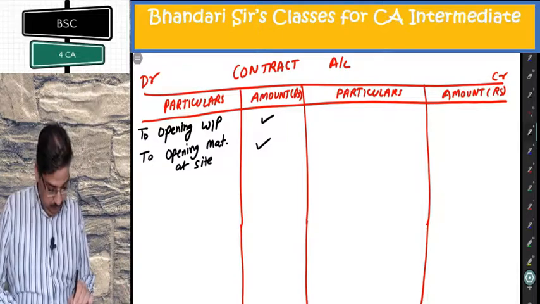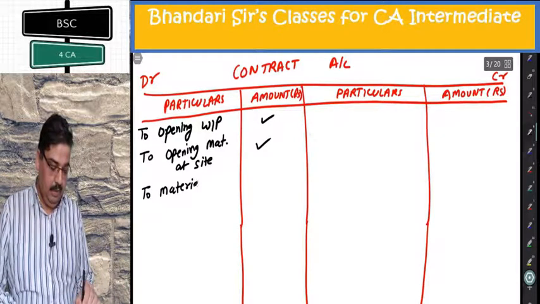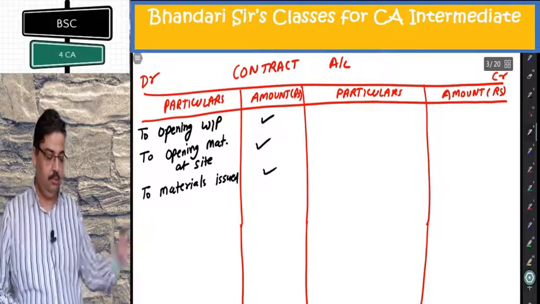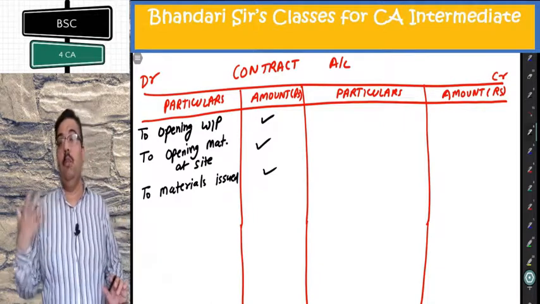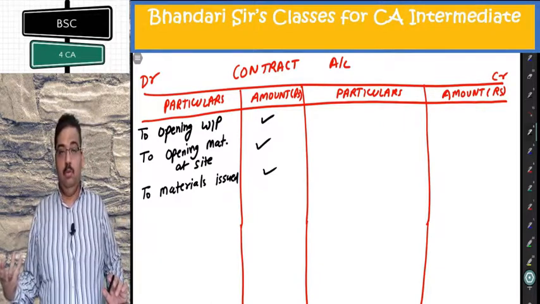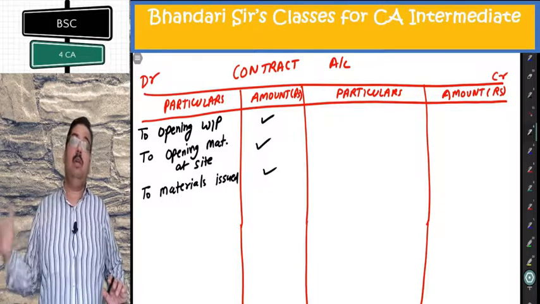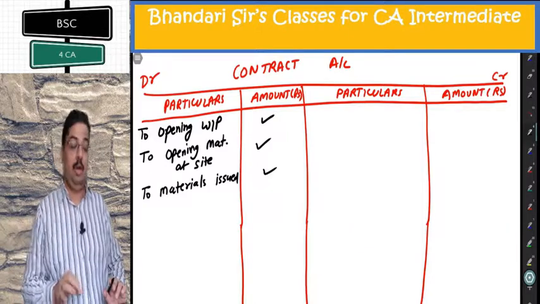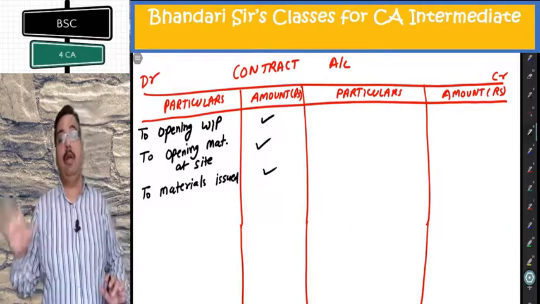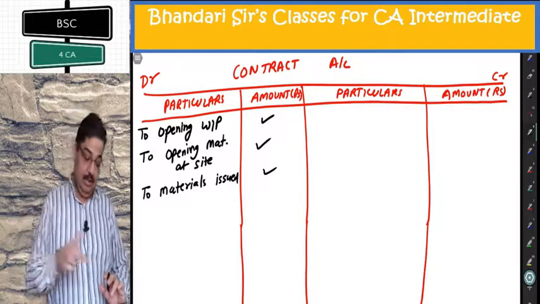Then to materials issued. Normally what is happening, I am having one common godown. For all contracts, I buy material there and then some of that is issued to each contract. For each contract, I am making a separate contract account. For my X building that I am creating, this is a contract account.